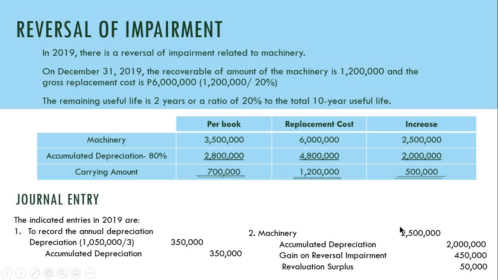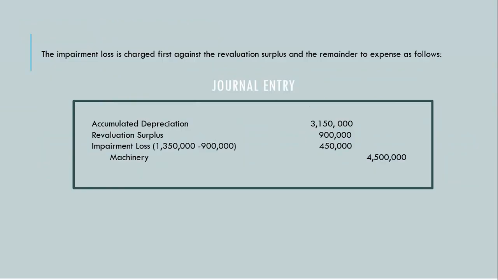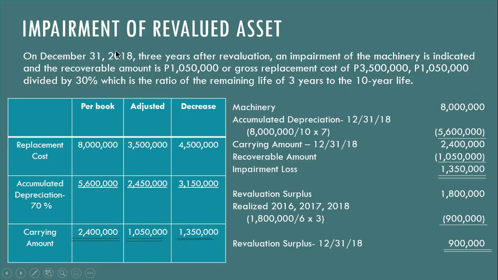So, debit machinery. Then accumulated depreciation increases by 2 million. Now, for the 500,000 net increase, we first apply it to the impairment loss that we recorded. We debited impairment loss in our entry on December 31, 2018.